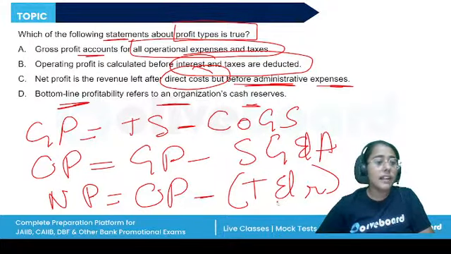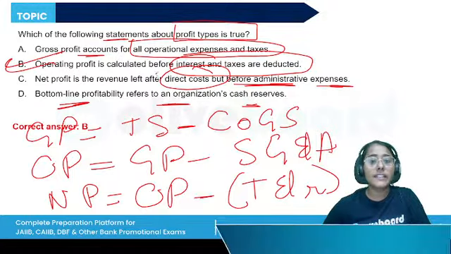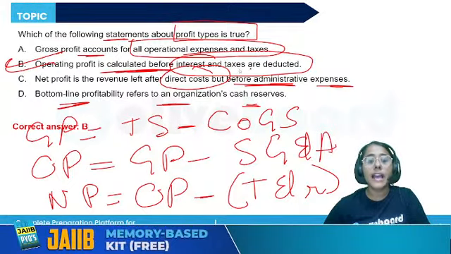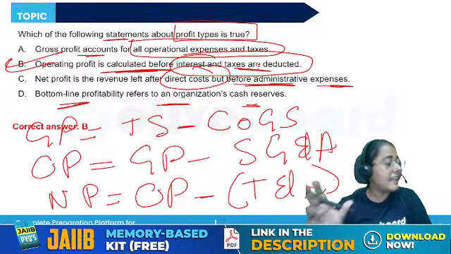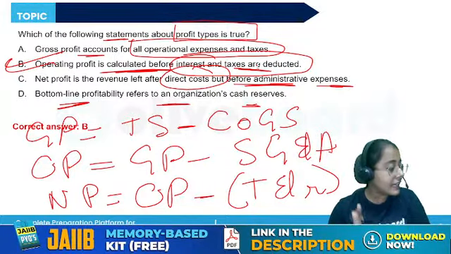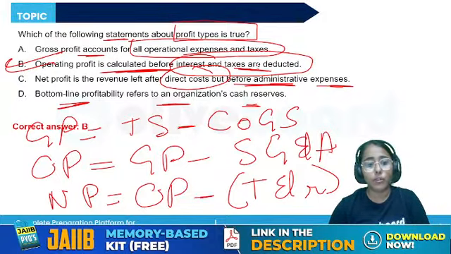So the correct answer will be option B. Operating profit is calculated before taxes and interest are deducted. When the taxes and interest are deducted, it becomes the net profit.